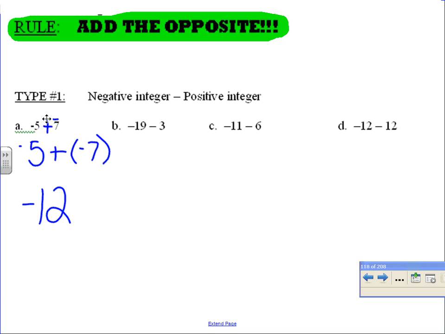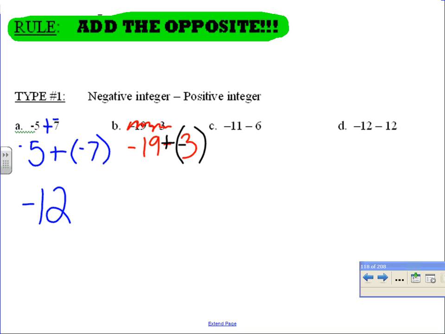Let's look, I'm going to rewrite letter B so I have more room. Letter B is -19 minus 3. We are adding the opposite. Change subtraction to addition. Make the second number the opposite sign. I always put parentheses so I know that that negative goes with that number.